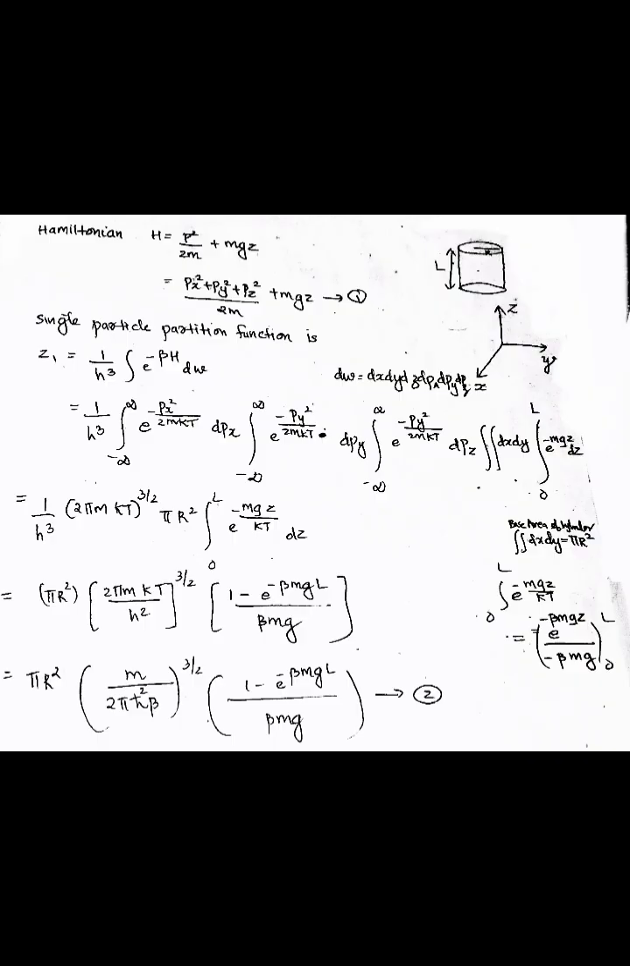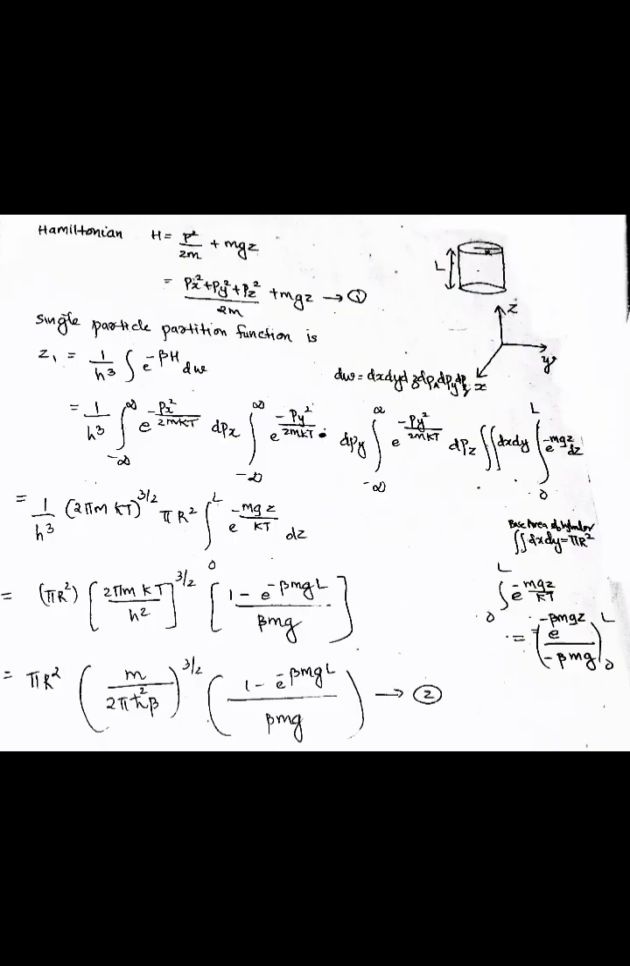And we know that the double integral over dx dy, that is the base area of the cylinder, is equal to pi r square, and the integral from 0 to L of e raised to minus mgz by kT is equal to e raised to minus beta mgz by minus beta mg, with the limits from 0 to L. So this can be written as 1 minus e raised to minus beta mgL by beta mg. So Z1 is equal to pi r square into 2 m pi kT by h square the whole raised to 3 by 2 into 1 minus e raised to minus beta mgL by beta mg.